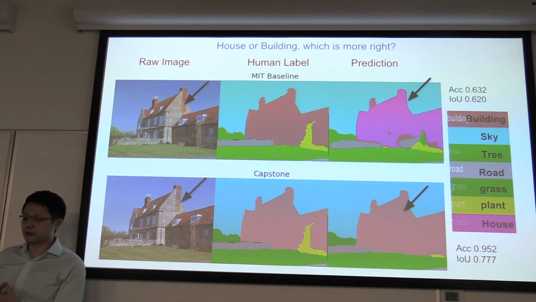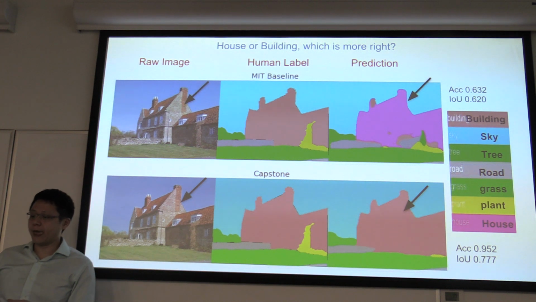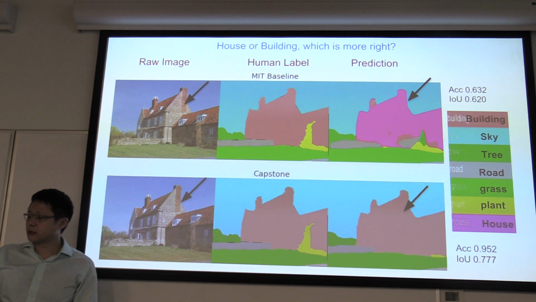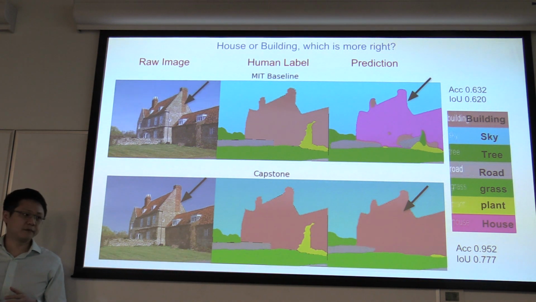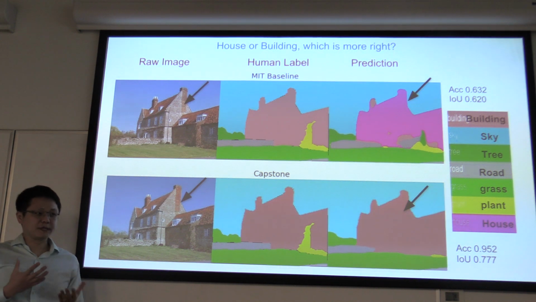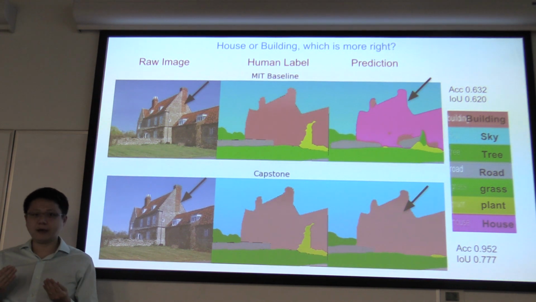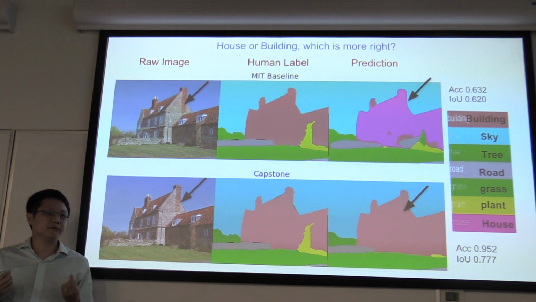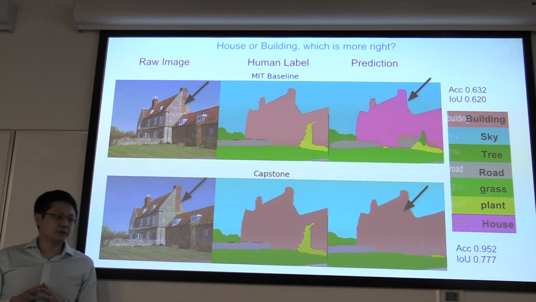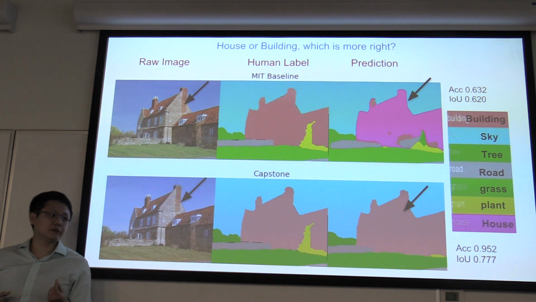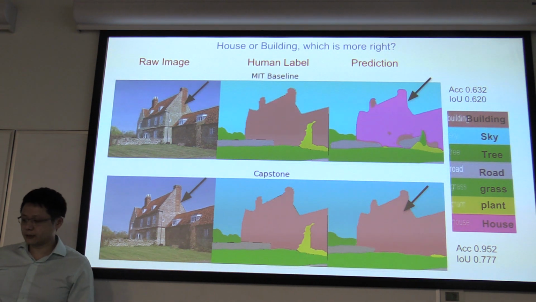We can see the capstone model is better because the MIT model predicts the purple ones as a house instead of a building. But for a human being, what's the difference between a building and a house? It's very hard to tell. But if you have a good artificial intelligence model, you can tell this subtle difference with good accuracy.